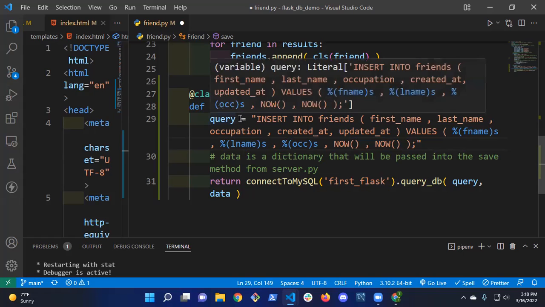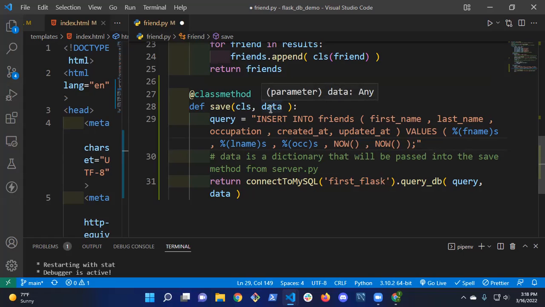So we run our query, we're passing in data, right? So when we try to save an instance of our class, we pass in the data dictionary. And then we run the connect to MySQL, we pass in our database name, we invoke the query DB, we pass in the query and the data. You'll forget to pass in the data.